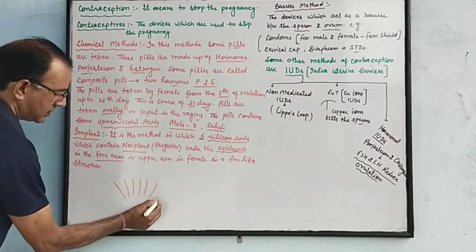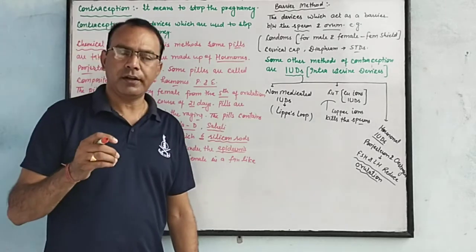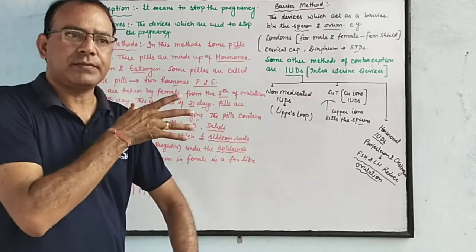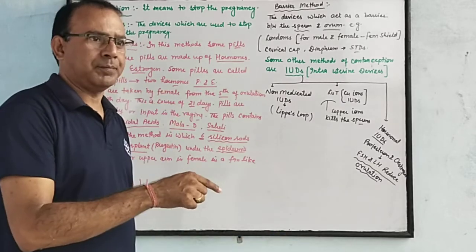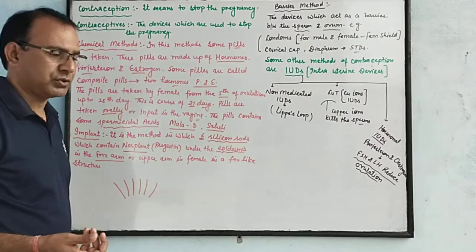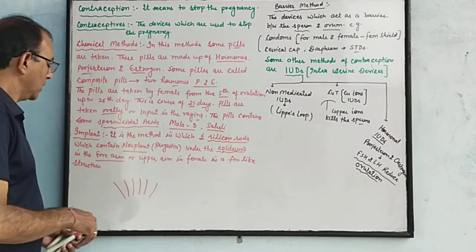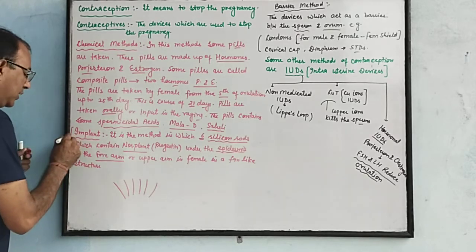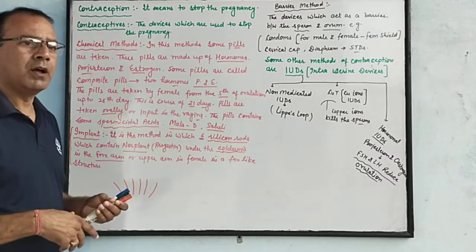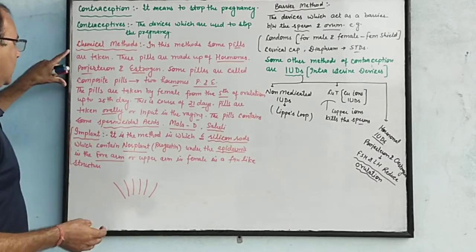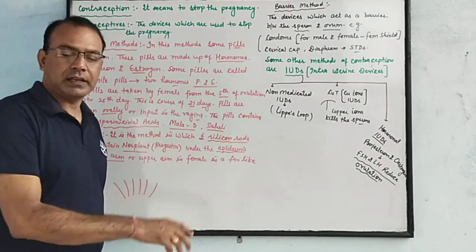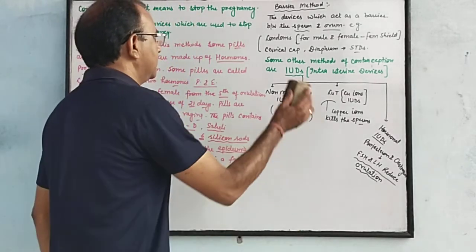A fan-like structure is inserted under the epidermis in the forearm as well as upper arm in the female, and those secrete the progesterone hormones and they may kill the sperms. This is a long method. Implantation, means the implant technique, is a long procedure which may remain for 5 to 7 years. But in the chemical method, pills are taken day by day. Clear? And the last method is the surgical method.